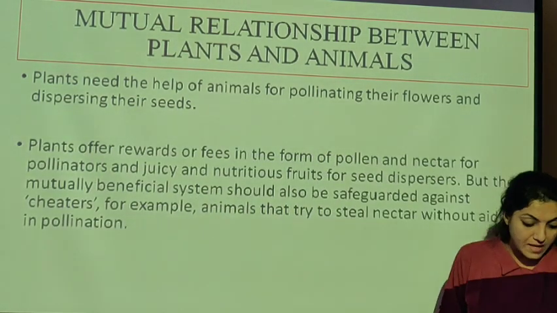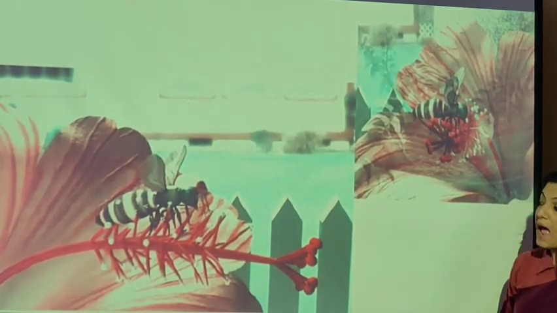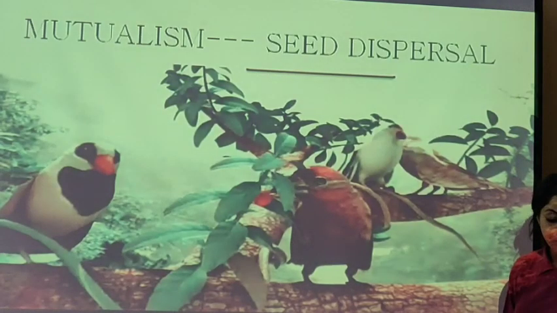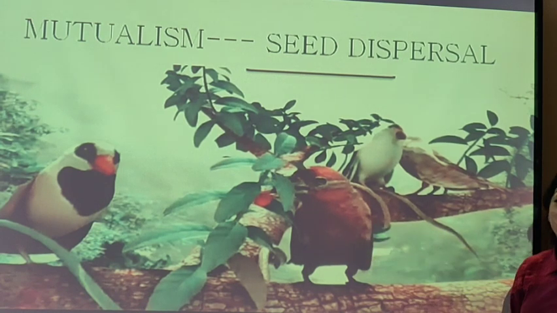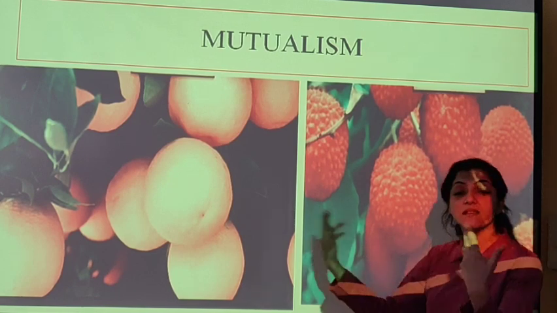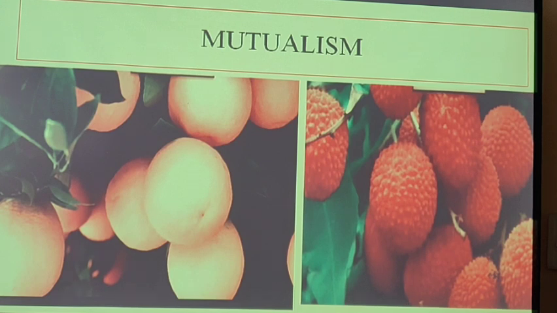I will show you what I mean. See here, the bee is pollinating the flower. It's taking the pollen grains from one flower, it will bring it to the other flower. Thus, it is helping in the process of pollination. And in turn, the plant is going to give the bee juicy nectar. Okay. And what about these animals which help in dispersal of the seeds? The plants provide them with juicy fruits. Okay. Because they are dispersing the seeds, they are helping in reproduction. The plant is going to provide them with juicy fruits.